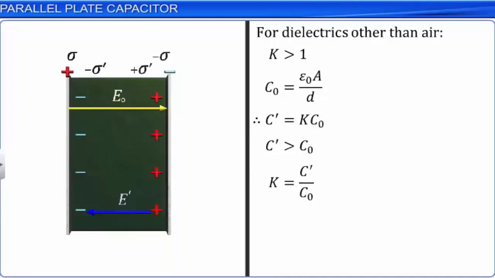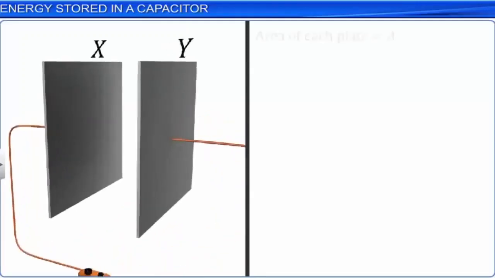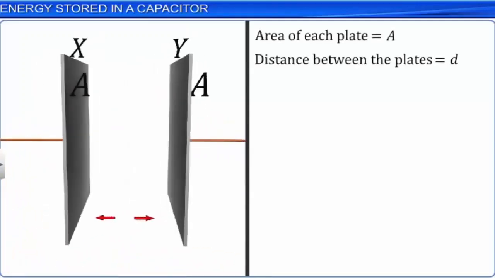K is also known as the factor by which the capacitance increases when a dielectric medium fills the intervening space between the plates of the capacitor. Therefore, we see that by introducing a dielectric medium between the plates, the capacitance of the parallel plate capacitor increases. To obtain an expression for the energy stored in a capacitor, let us consider a parallel plate capacitor having metal plates X and Y, each of area A and separated by a distance d.